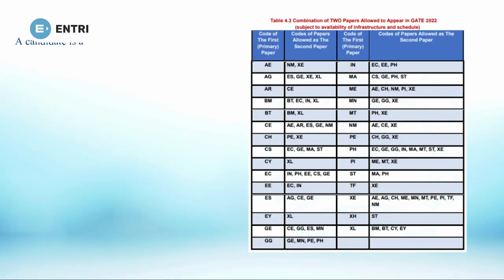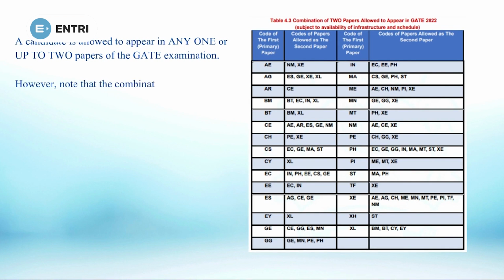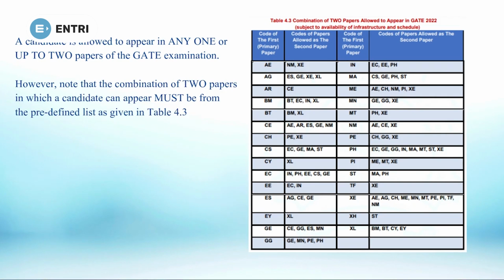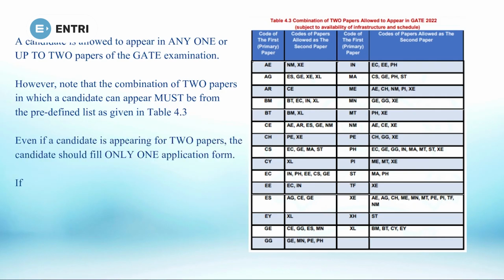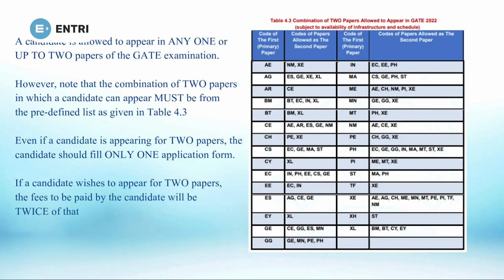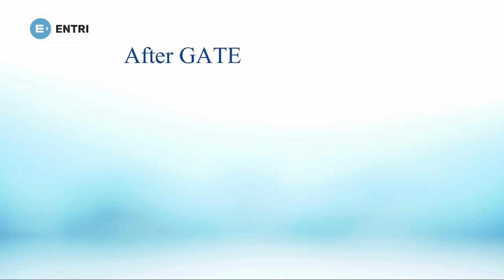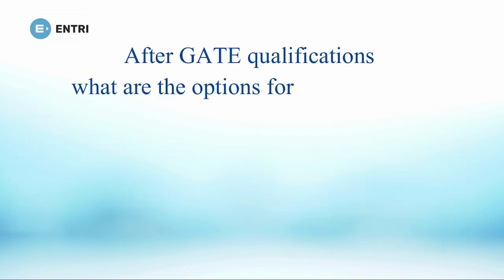A candidate can appear for any one or up to 2 papers of the GATE examination. However, note that the combination of 2 papers must be selected from the predefined list given in table 4.3. The candidate needs to fill only one application form, but you need to pay twice if you are appearing for 2 papers.